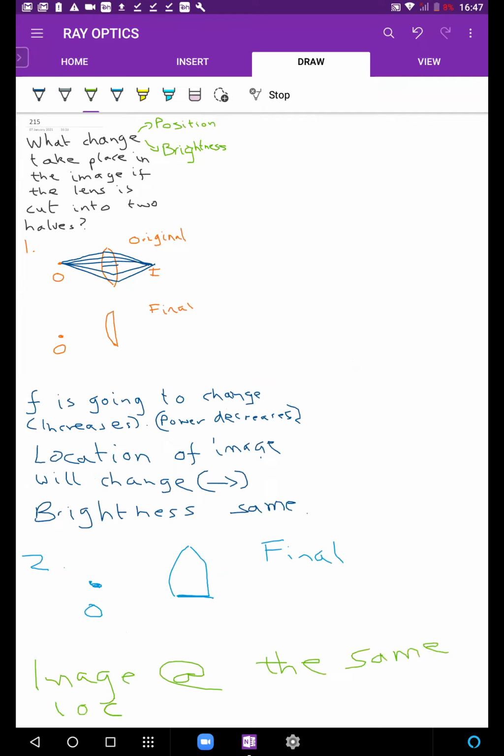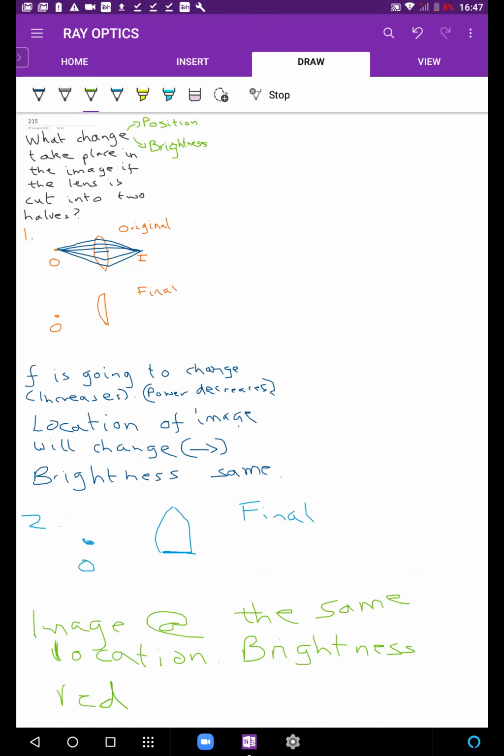Image at the same location, but brightness reduced, because fewer rays make up this image. Got the idea? Any doubt in that?